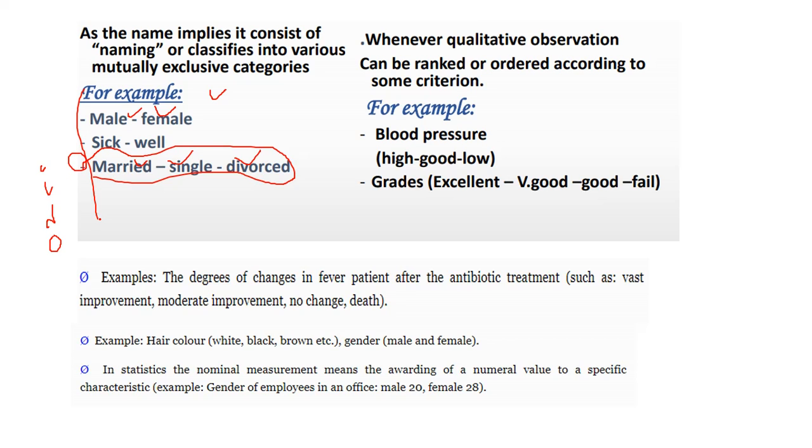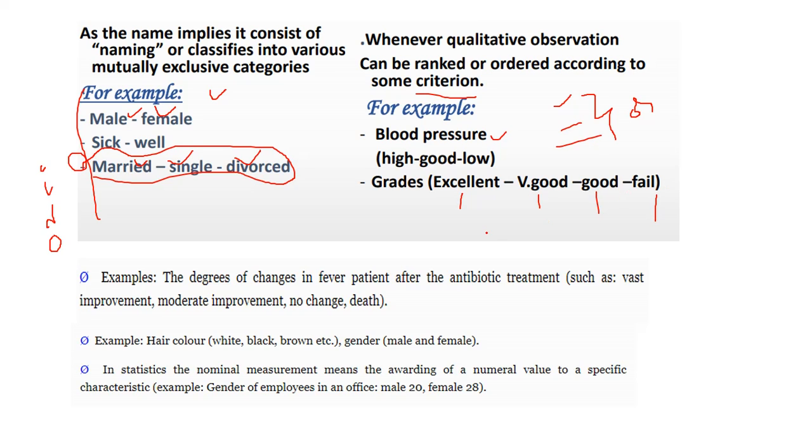When you deal with order, whenever a qualitative observation can be ranked or ordered according to some criteria, for example blood pressure, if it is high, normal, or low, then we can say it is ordinal data. Grades: if you take students' marks, we can say excellent, very good, good, fail.